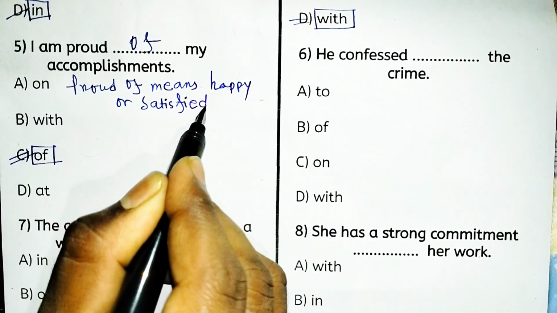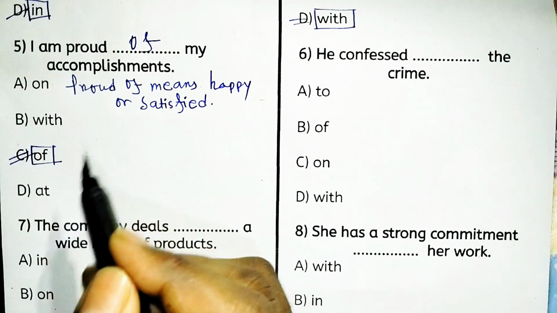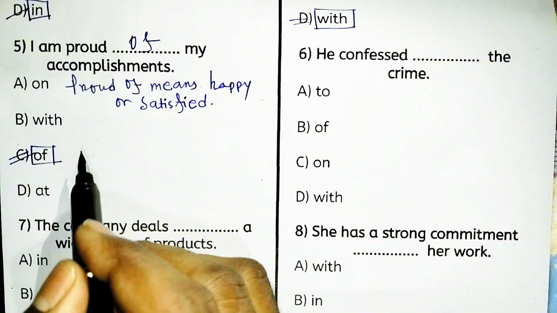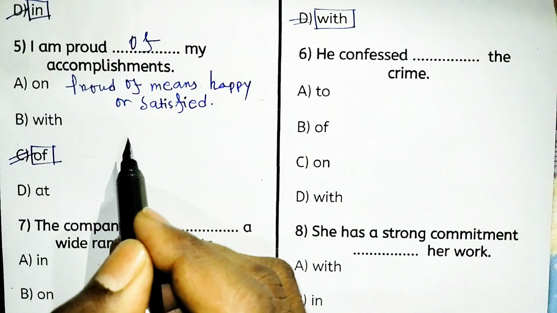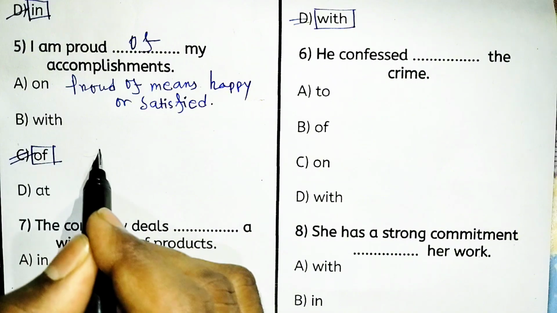So I am proud of my accomplishment. It suggests one kind of satisfied or happy manner. That's why option C, of, is the right fixed preposition.